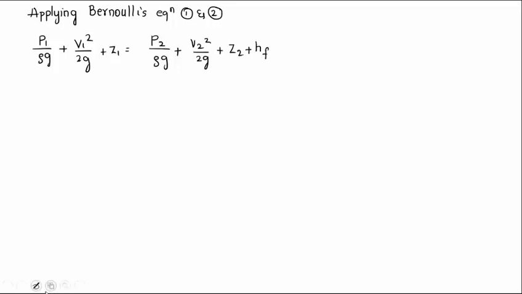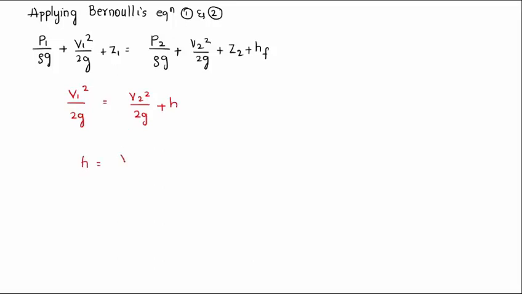This is your Bernoulli's equation. Obviously P1 by rho g and P2 by rho g are both atmospheric pressure only. So this equation becomes V1 square by 2g is equal to V2 square by 2g plus h.